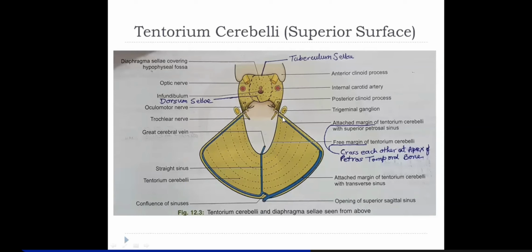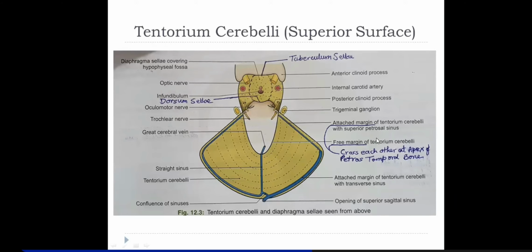This is the attached margin of the tentorium cerebelli on the superior margin of the petrous temporal bone, and this is the free margin, which is U-shaped and reaches straight to the anterior clinoid process. The attached margin reaches the dorsum sellae or posterior clinoid process.